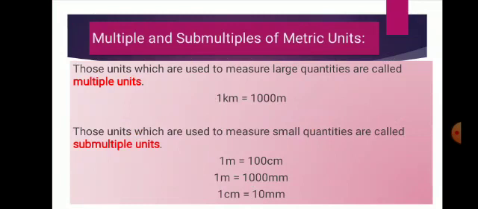Okay. Now second is sub-multiple units. Those units which are used to measure small quantities are called sub-multiple units. For example, to measure the length of nail or thickness of notebook, we use centimeter or millimeter, which is the sub-multiple of meter. That is 1 meter is equal to 100 centimeter and 1 meter is equal to 1000 millimeter.